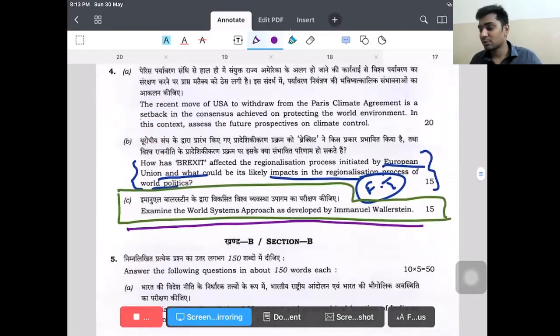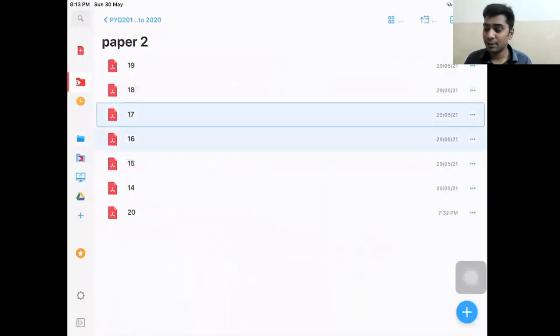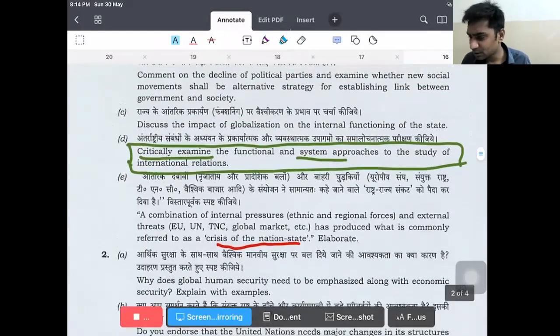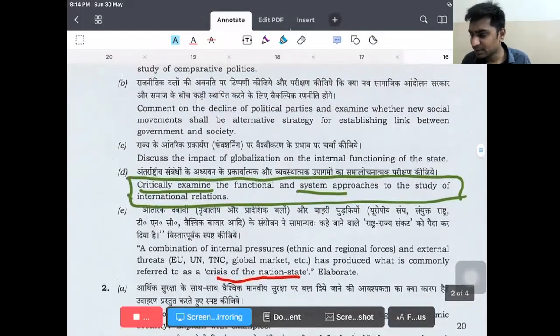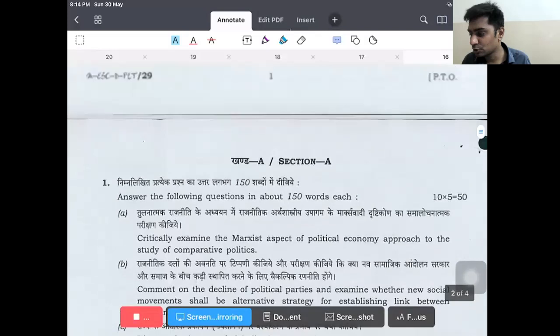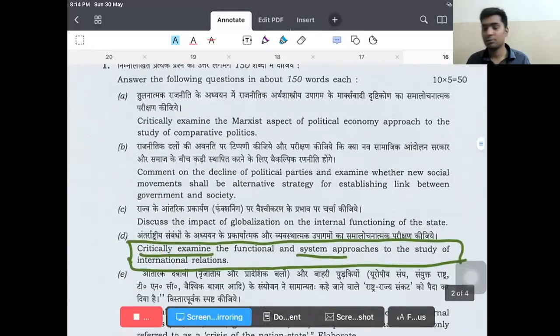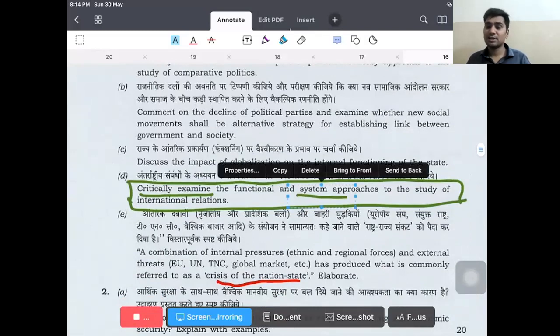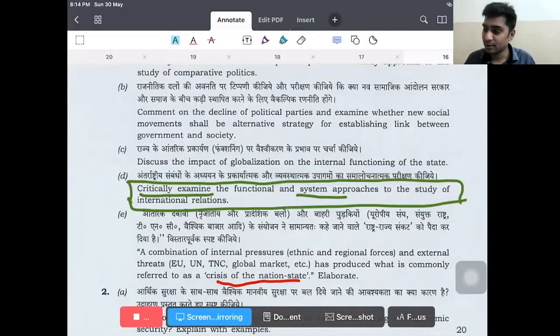Explain the world systems approach as developed by Immanuel Wallerstein. We have discussed this in very detail, right? 15 marker. So I think even in 2017, there is some utility of the questions. If you look at 2016's question, there is one thing called critically examine the functional approach and systems approach to the study of international relations. You can write it because we have discussed the functional approach. Who are the thinkers in functional approach? This is just a 10 marker.